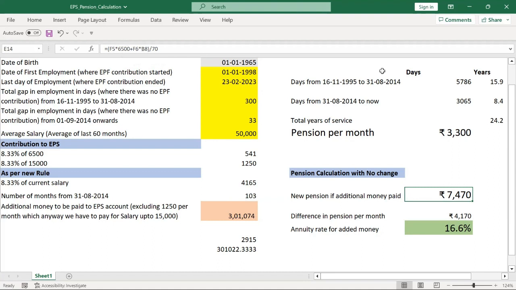Now, this F6 is this field 8.4. Instead of multiplying it with 15,000, now I'll be multiplying it with 50,000. That's B8, this column, and divided by 70. This is what the rule says. Now my new pension will be 7,470. Is it okay? Are we on the same page? Or any questions so far?